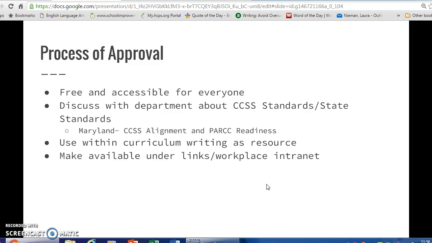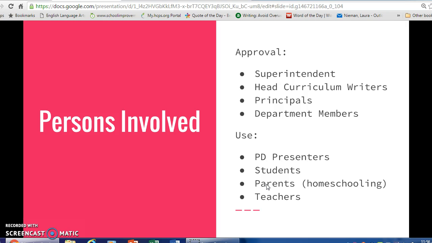Once it's approved, the way you could post things and provide accessibility to ReadWriteThink is you could actually embed it in the curriculum as a resource, and you can make it available under links within the workplace intranet or just on any school website. So persons involved in approval, top down, would just be the superintendent, head curriculum writers, principals, and then department members. People that could use this resource are professional development presenters, students, parents for homeschooling, and teachers.